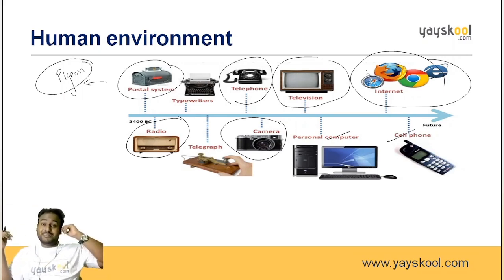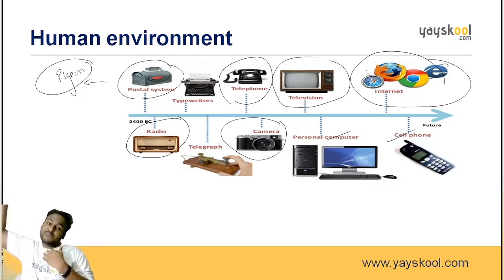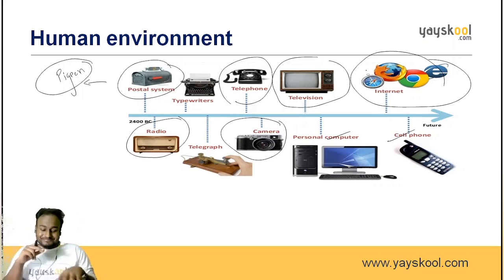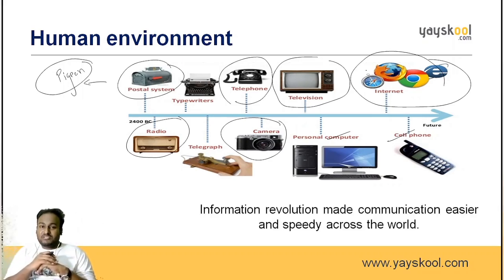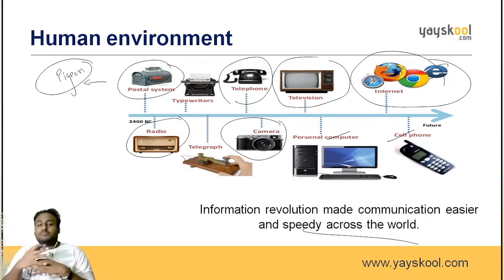Who knows, right? Now we are talking with a cell phone in hand. In the future, we may not even require that cell phone. Just like talking in the air, the signals will be received by the satellite and transmitted to the other person. It might come. So the information revolution made communications easier and speedy across the world. Revolution is nothing but fighting for the things which are not happening. That is, we want something more than this. We want something more, that is revolution. Simple.